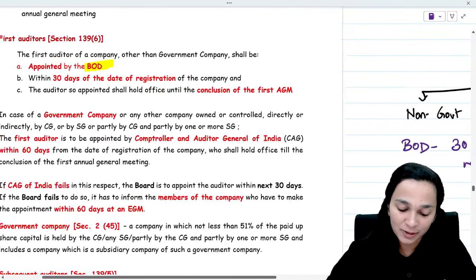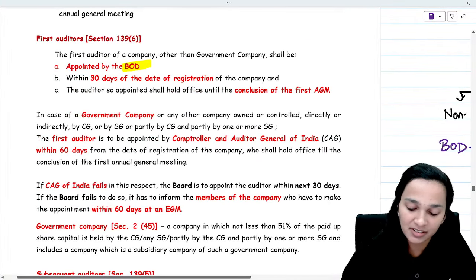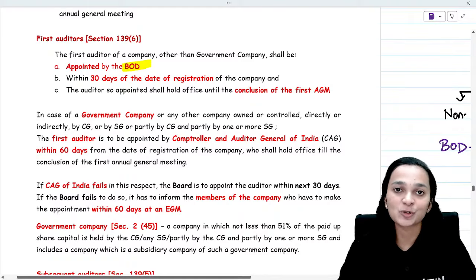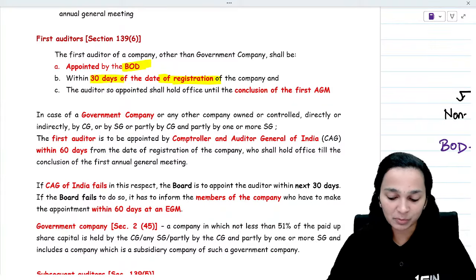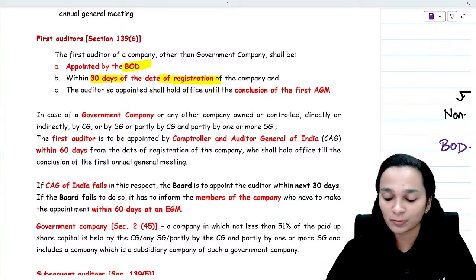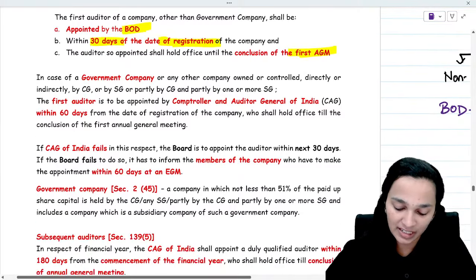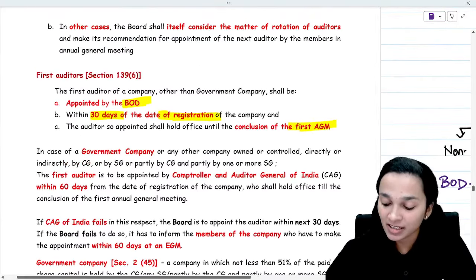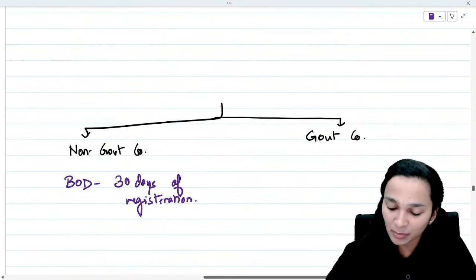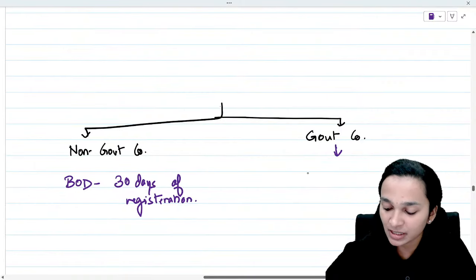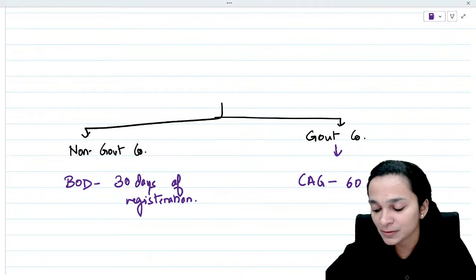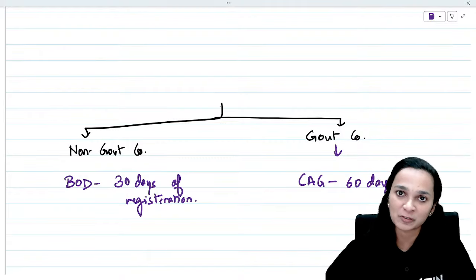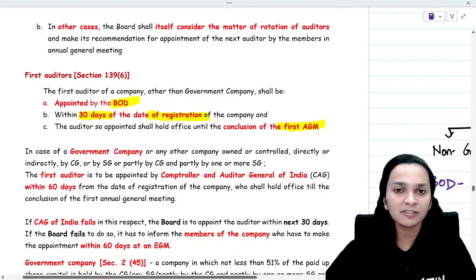So, in case of a company other than a government company, it is the responsibility of the board of directors to appoint the first auditor within 30 days from the date of registration of the company, and that auditor will hold office till the conclusion of the first AGM. However, if it is a government company, then who will come into the picture? If it is a government company, then the Comptroller and Auditor General of India will come into the picture, and he shall appoint the auditor within 60 days from the date of registration or incorporation of the company. So this is the first authority.